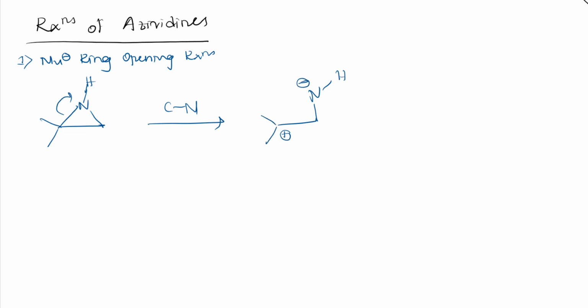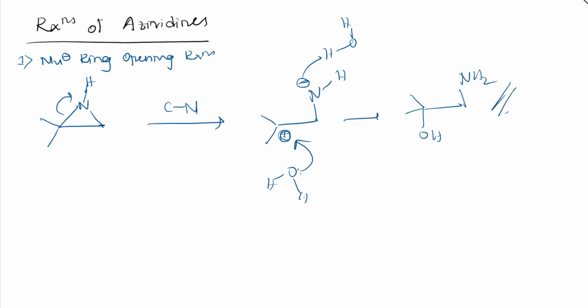If solvent, water, is there, then this negative charge gets a proton from HOH, and the positive carbon gets water, with OH and lone pairs, and we get these products, here NH2. Like this, ring opening occurs.